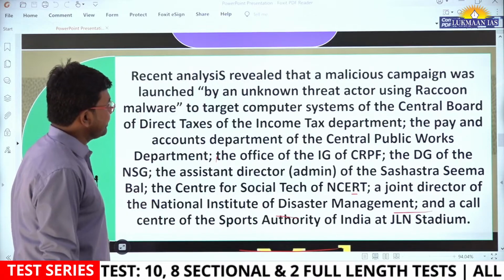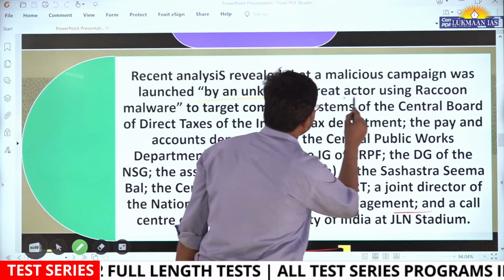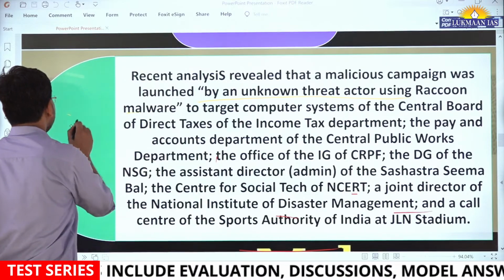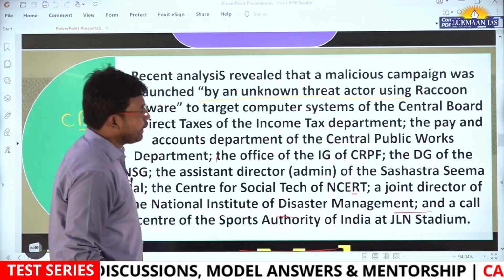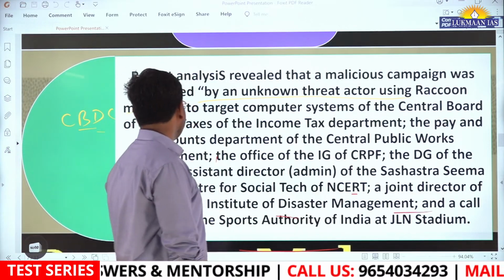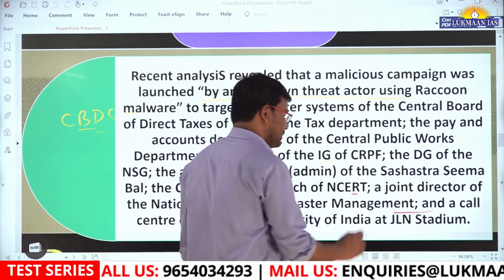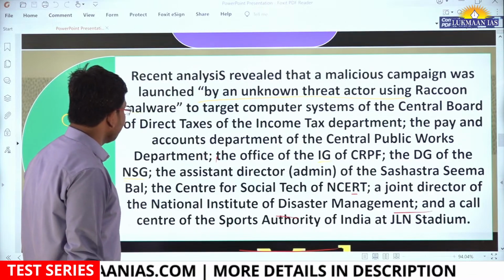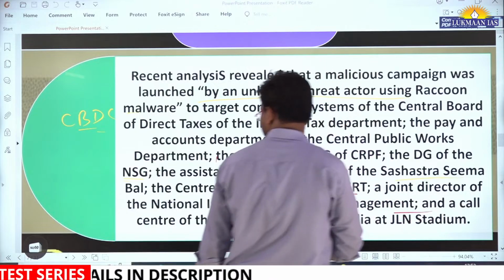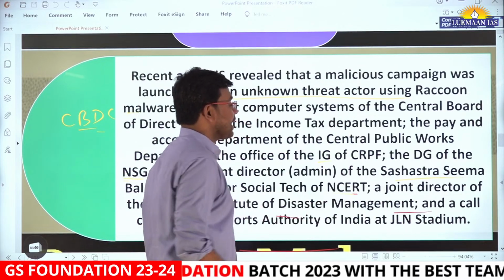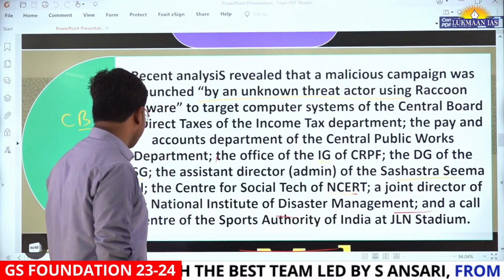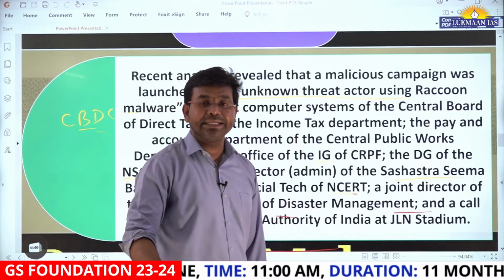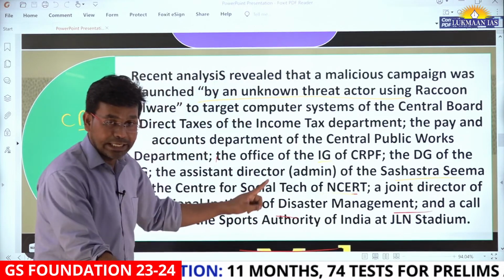The analysis revealed that a malicious campaign was launched by an unknown threat actor using Raccoon malware to target computer systems of the Central Board of Direct Taxes of the Income Tax Department, the Pay and Accounts Department of the Central Public Works Department, the Office of the IG, Inspector General of the CRPF, the Director General of the NSG, National Security Guard, the Assistant Director, Admin of the Sashastra Seema Bal, the Center for Social Tech of NCERT, a Joint Director of the National Institute of Disaster Management, and a call center of the Sports Authority of India at Jawaharlal Nehru Stadium.